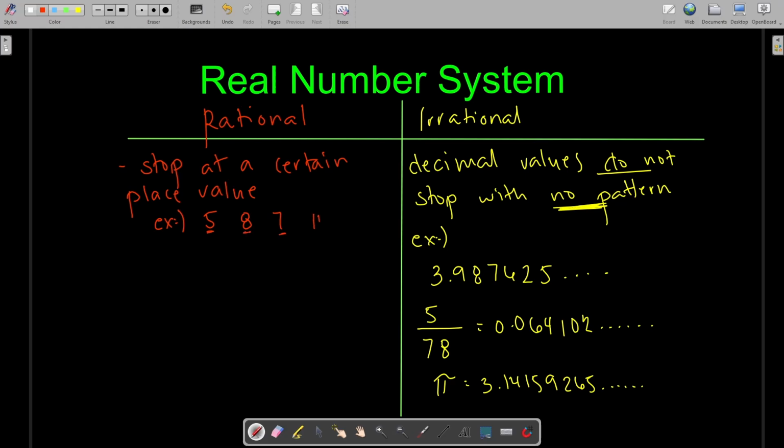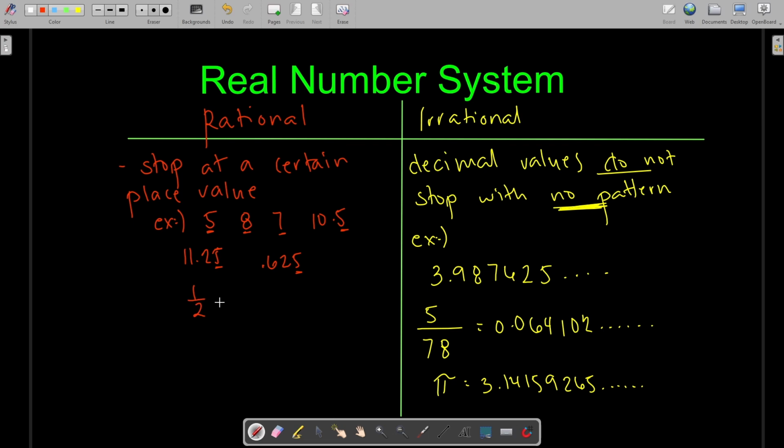How about 10.5? Is it a rational number? Yes, it is, because it stopped at the tenths place. What if we go past the tenths place? For example, we say 11.25. Still, it is a rational number because it stopped at a certain place value. Let's do 0.625. It stopped at that place value. Now, what if I say that 1/2 is also a rational number.